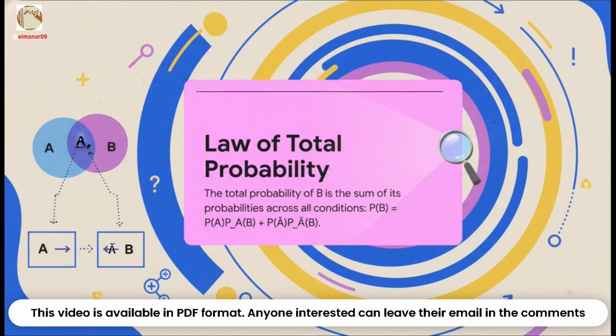And again, it might look a little complicated, but it's incredibly intuitive when you think about it. It just says the total probability of some event B is the sum of its probabilities across all the different possible scenarios. So going back to our flight example, to find the total probability of a delay, we take the chance of it being sunny times the chance of a delay if it's sunny, plus the chance of it snowing times the chance of a delay if it's snowing. We're just adding up all the ways it could happen.